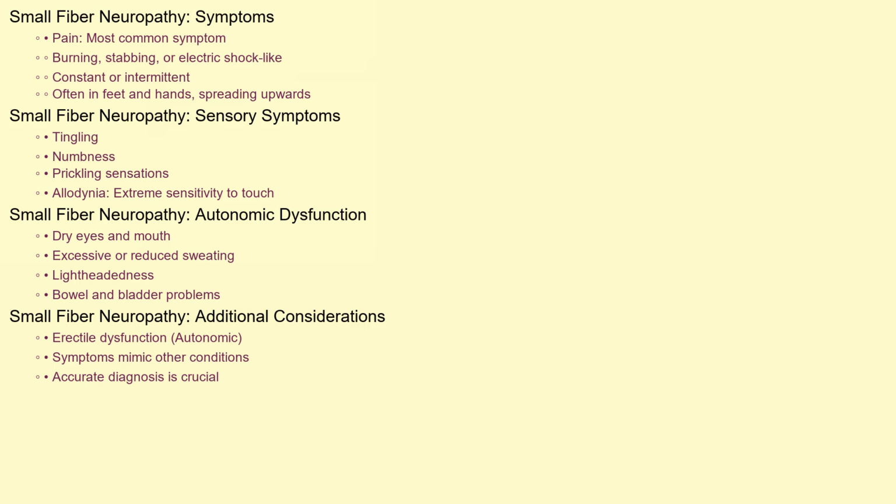Autonomic dysfunction can also occur, leading to symptoms like dry eyes and mouth, excessive or reduced sweating, lightheadedness, bowel and bladder problems, and even erectile dysfunction. Because these symptoms can mimic other conditions, accurate diagnosis is crucial. Diagnosing small fiber neuropathy typically involves a combination of clinical evaluation and diagnostic testing. A thorough medical history and neurological examination are the first steps.